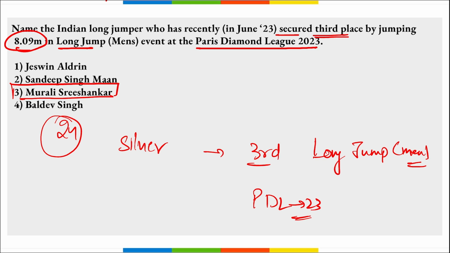Then remember, with this bronze medal, he became the third Indian after Olympic champion javelin thrower Neeraj Chopra and discus thrower Vikas Gowda to finish on the podium in the Diamond League. So coming back, Murali Sreeshankar secured the third position, that is the bronze medal, in this long jump event at the Paris Diamond League with a jump of 8.09 meters.